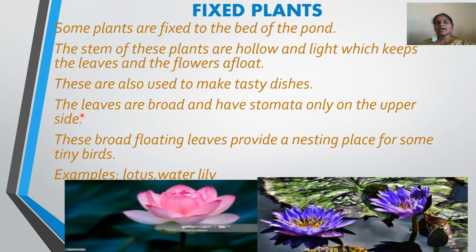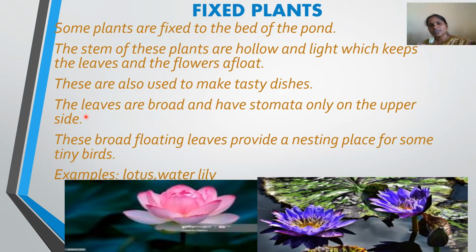Actually, plants have stomata on the underside of the leaf. On the back side of the leaf, the stomata are present for the remaining plants. But in these fixed plants, the stomata are on the upper side. The top of the leaf has stomata, which help them breathe. If they were on the underside, what would happen? The total leaf would sink in the water.